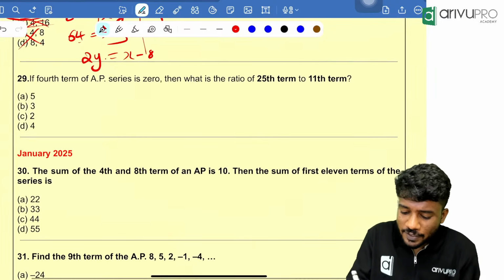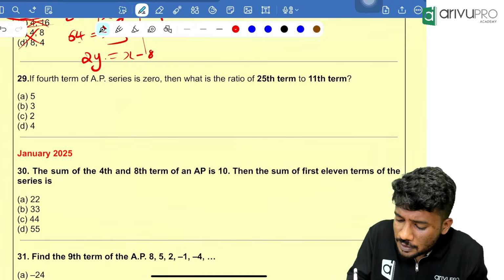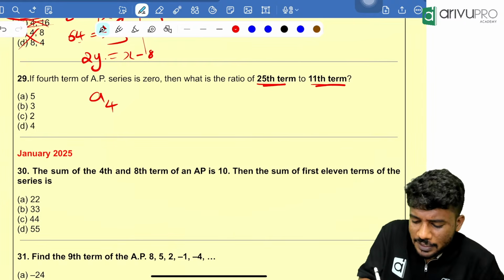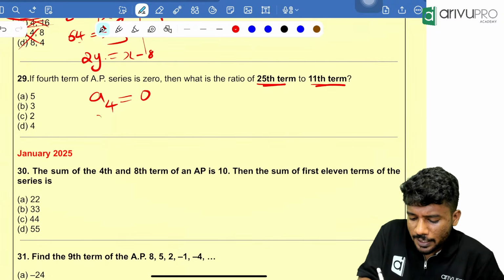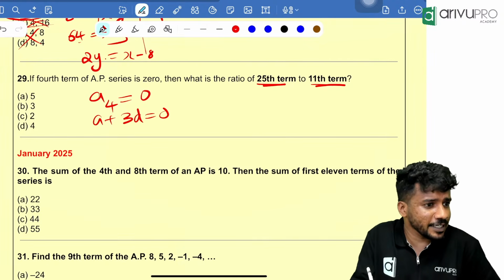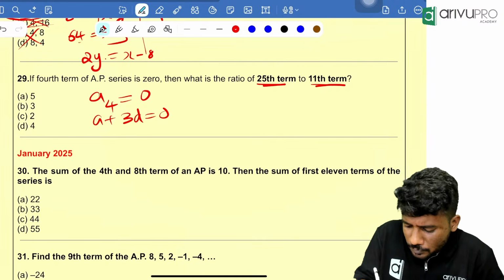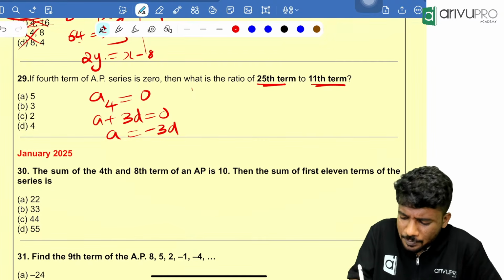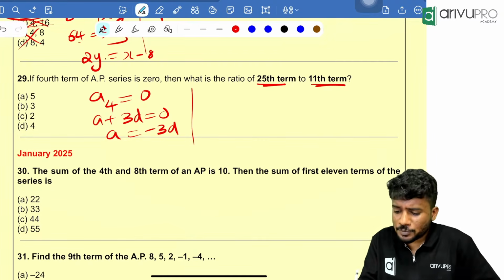The fourth term of an AP series is 0. Then the ratio of the 25th term to the 11th term. Fourth term is 0 means A4 is equal to 0. A plus 3D is equal to 0. It is part of the MTP also. A plus 3D is equal to 0. That means A is equal to minus 3D. Let it be there. Then the ratio of the 25th term to the 11th term.